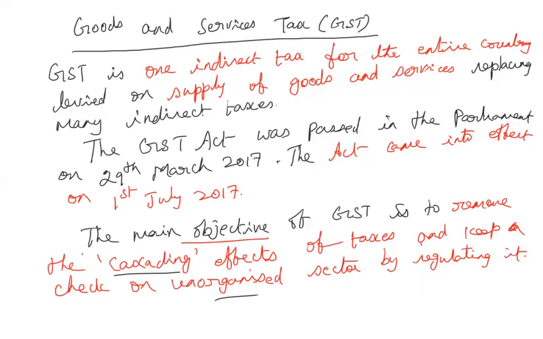So on the one hand, the tax upon tax is increasing the tax rate finally, which is the cascading effect. And because of the different taxes at different stages of production and sales, it is again confusing to all the dealers, to the producers, and finally the consumers also have to pay a high amount of tax. So in order to avoid all that, the government wanted to replace all those different varieties of taxes with one single tax, that is what is known as the GST. Okay, so now this is the purpose of introducing the GST.